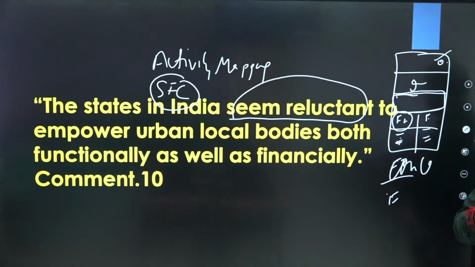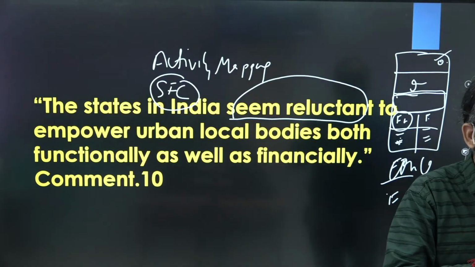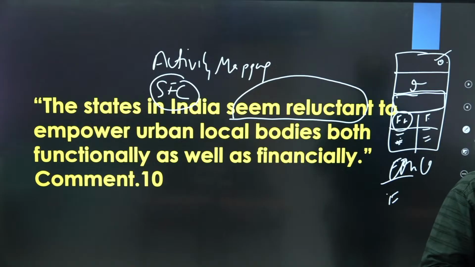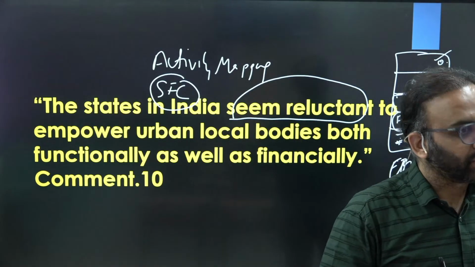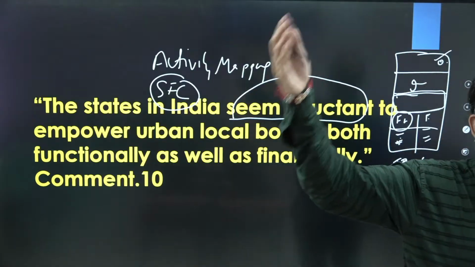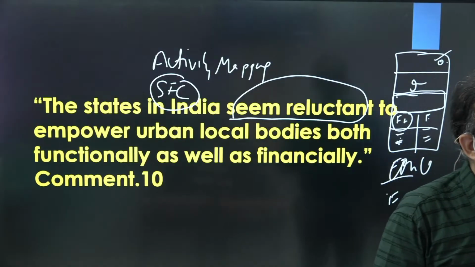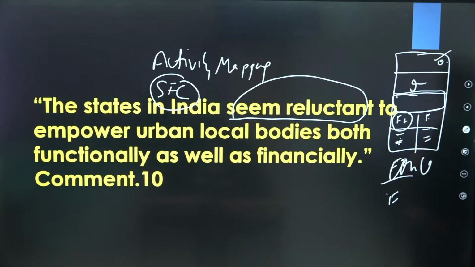Here the conclusion should be either suggestive, so your quote should offer a solution, right? Or a futuristic assertion, right? The urban local bodies need to be empowered to tackle the challenges of the 21st century, to prepare India for 2050 and so on. You get the point? So that should reflect in the conclusion.